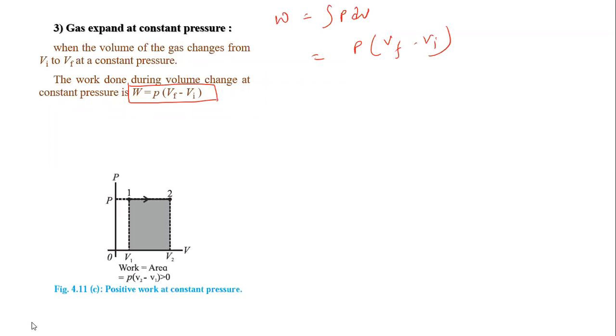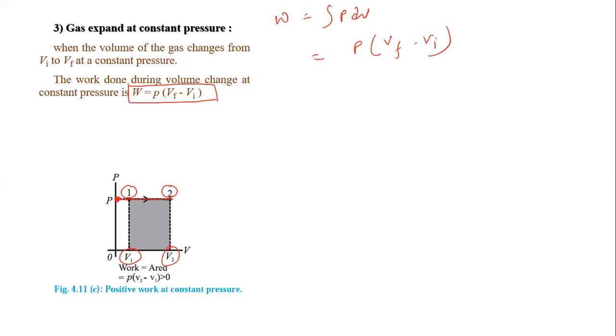Now you can see the diagram here. Pressure is constant. So this is a pressure, having a fixed value. This is the initial pressure P. When the final position is obtained, then also pressure is P. But the volume you can see here, this is the first volume, initial volume, and this is the final volume. So here volume increases.